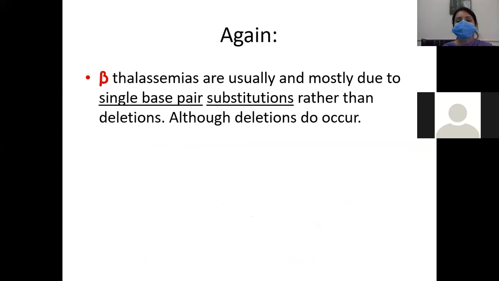So beta thalassemias are usually and mostly due to single base pair substitutions rather than deletions, although deletions can also occur.